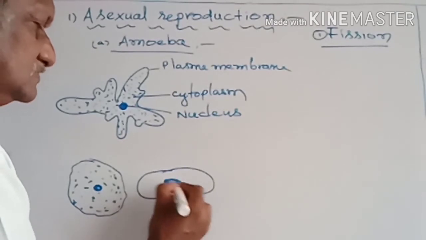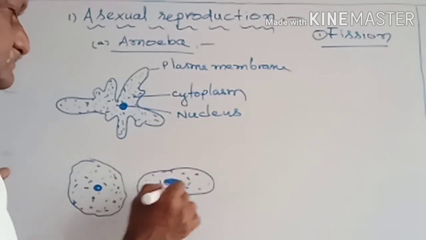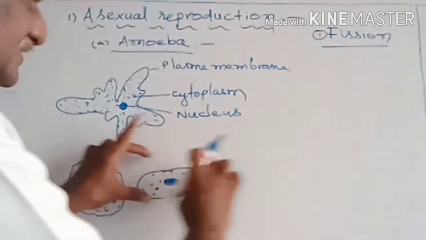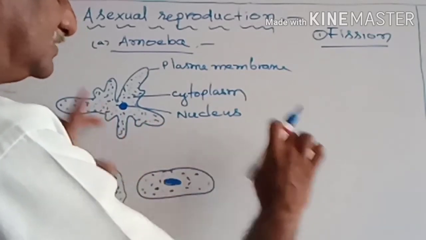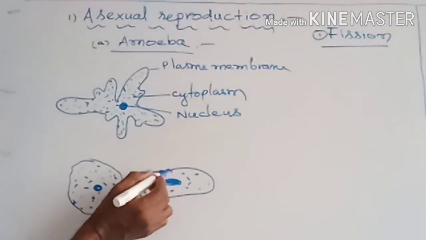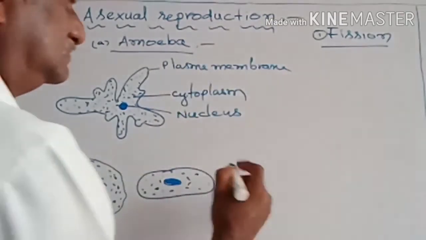This is the nucleus. Then this elongation continues. When the body is elongated continuously, the middle portion becomes small, like this.